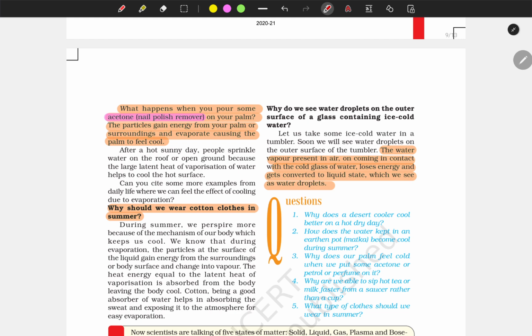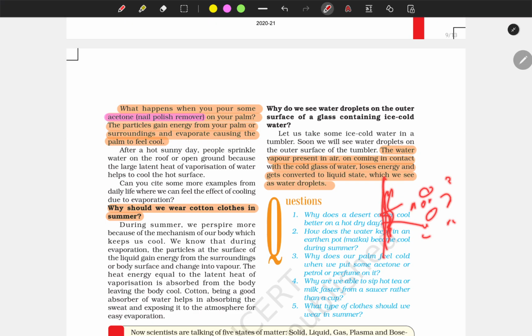So it depends upon temperature. If the gas molecules are very far apart, that means they have a high kinetic energy. If they come closer, they lose energy.